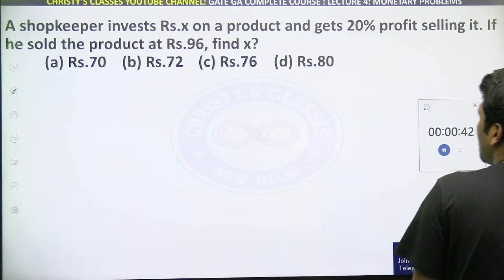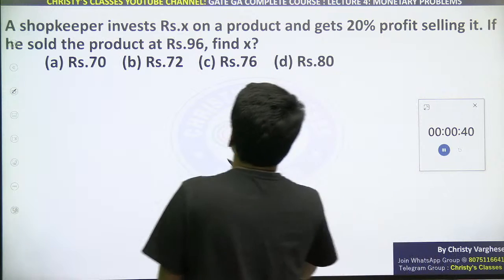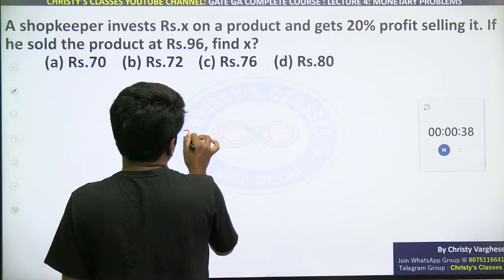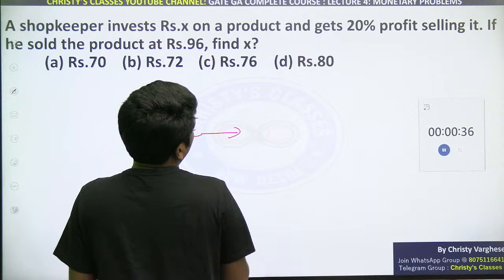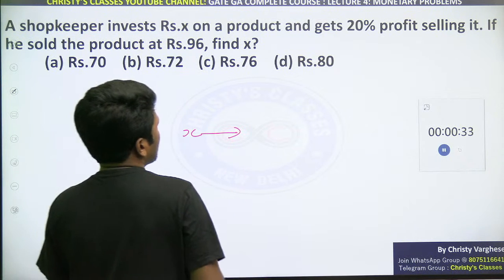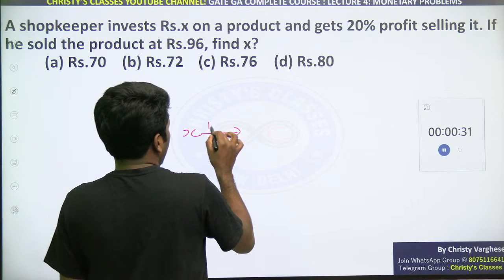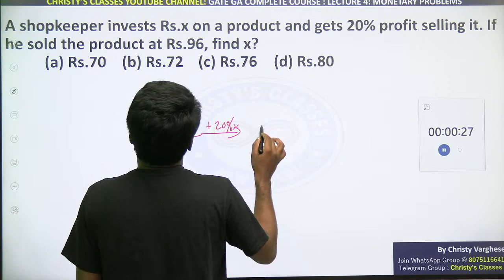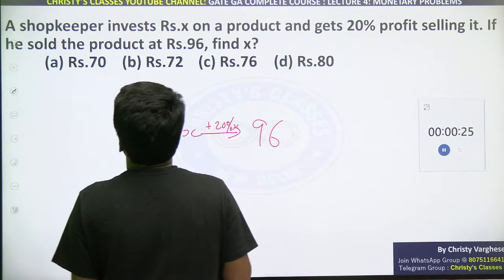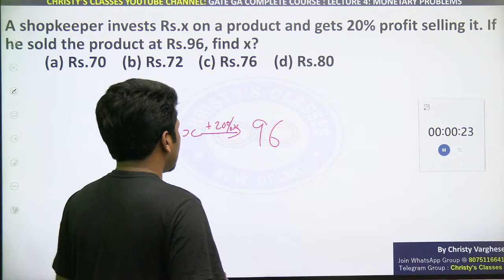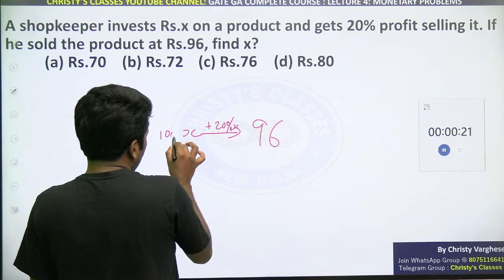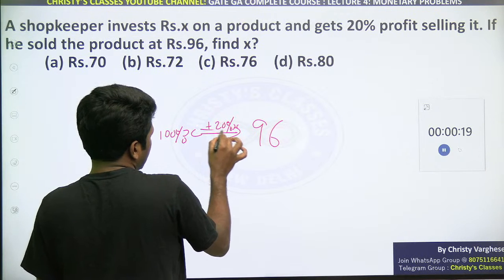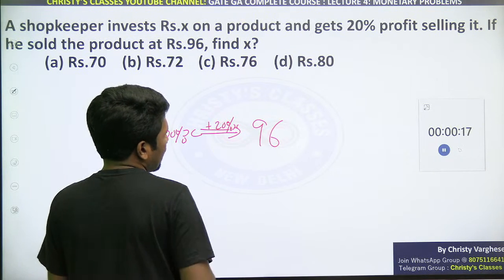Okay, so I will explain. A shopkeeper invests X rupees on a product and gets 20% profit by selling it. That means X pe 20% profit mila. And he gets 96 rupees back, or he sold the product at 96. That means X का 100% के साथ X का 20% add किया, ऐसा 96 मिला.